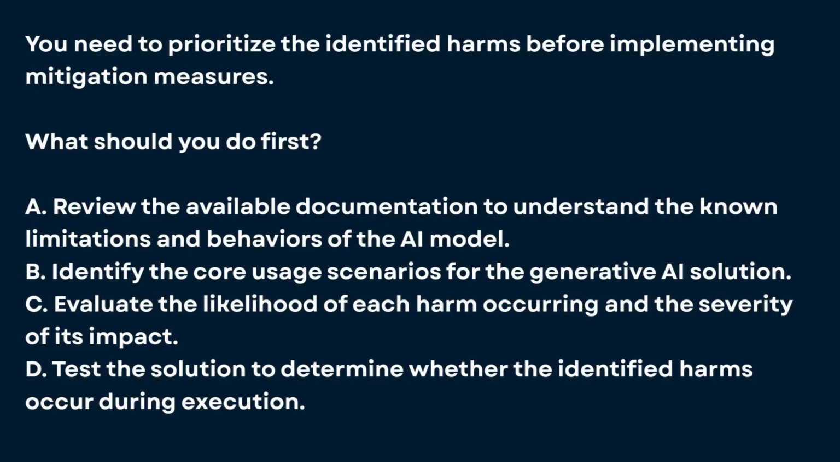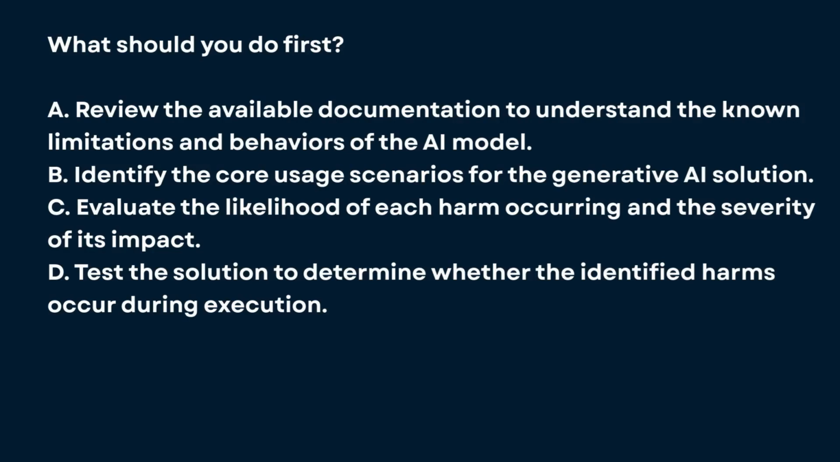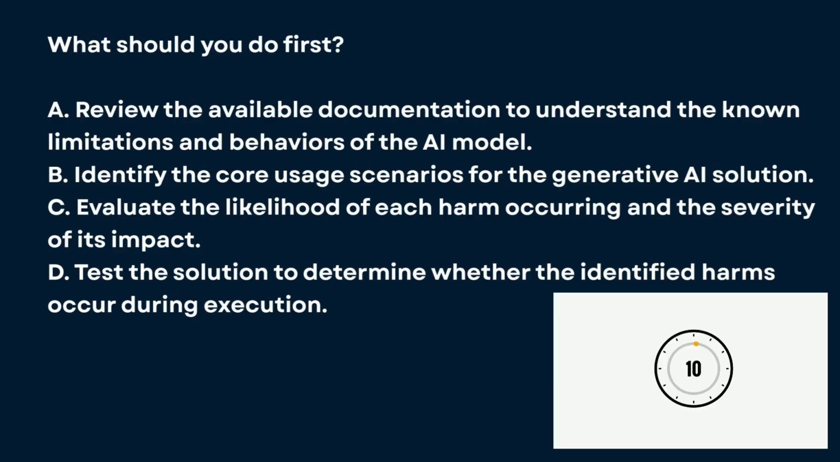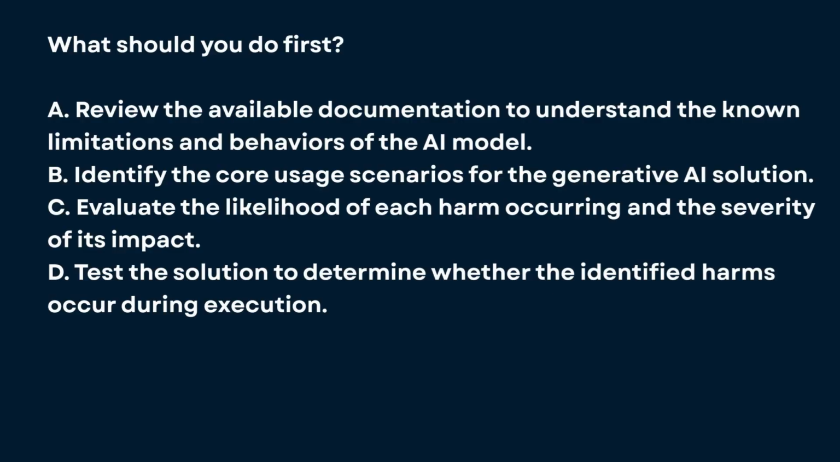Choose one correct answer. Option A. Review the available documentation to understand the known limitations and behaviors of the AI model. Option B. Identify the core usage scenarios for the generative AI solution. Option C. Evaluate the likelihood of each harm occurring and the severity of its impact. Option D. Test the solution to determine whether the identified harms occur during execution.